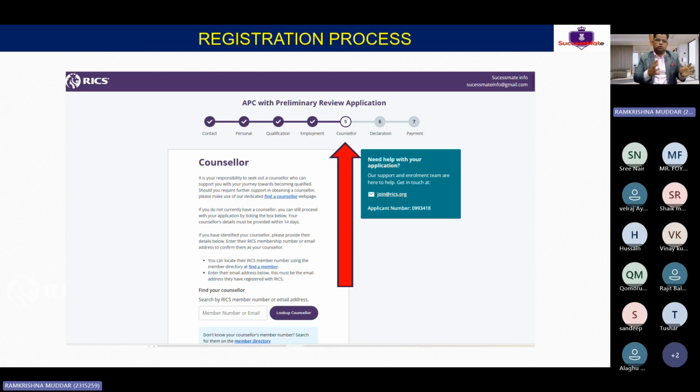So whatever submission you make, first it will come to me. I will be reviewing it and approving it. Then only it will go to the RICS. Otherwise, it cannot go, if I am your counselor. Clear, guys? Any questions? Don't worry about the counselor. There are many RICS members, and I'm sure most of you have a friend who is a RICS member. If you are not going ahead with me, there are many other people you can go to. So just relax. Don't worry about this.